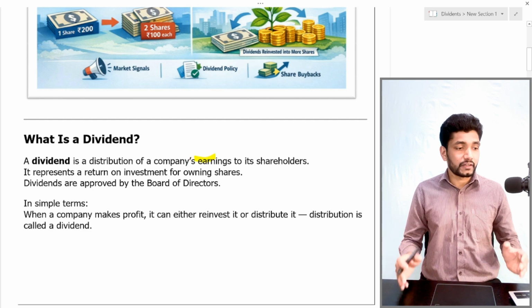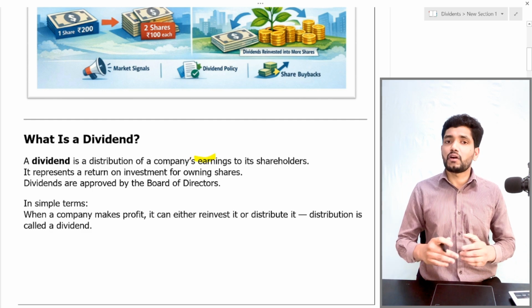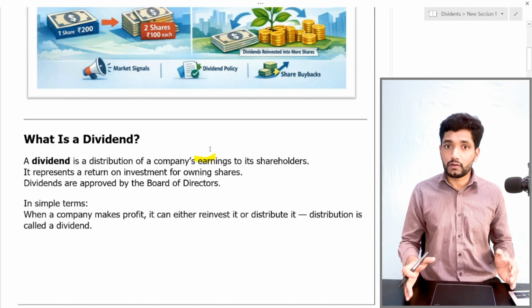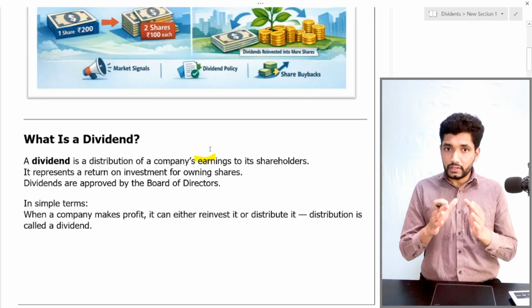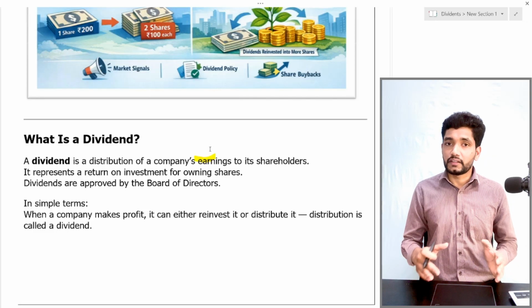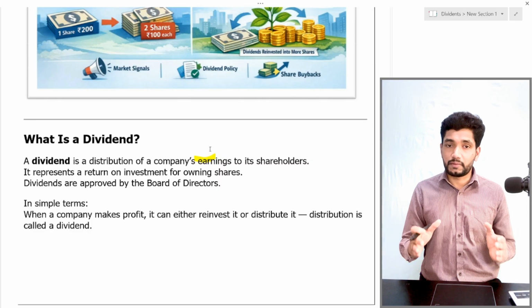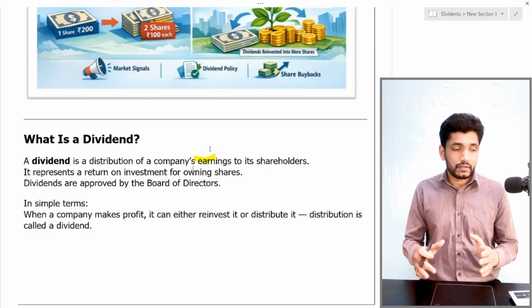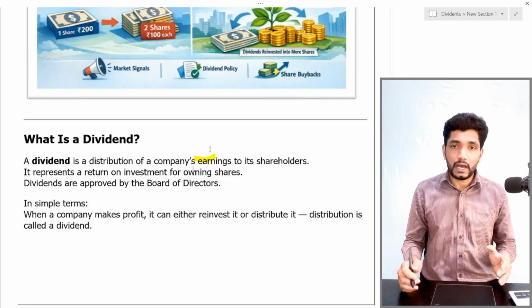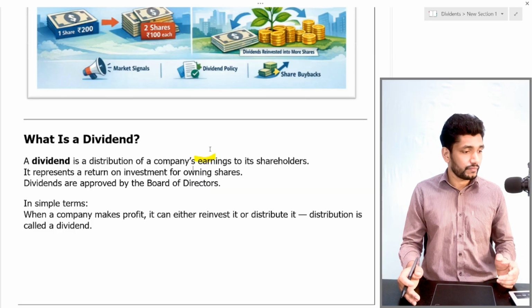It represents a return on owner's equity. That means the owners or the shareholders have invested in the company for a return. So the dividend is one of the returns that shareholders are expecting from their investment. Again, the dividends will be approved by the board and other respective authorities.